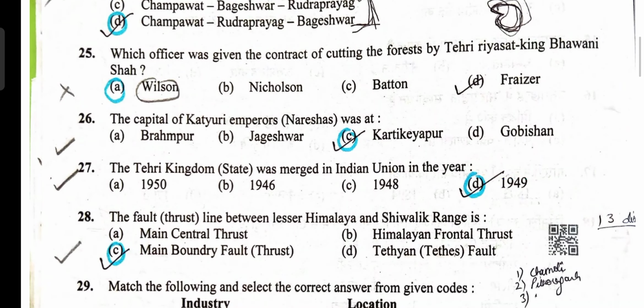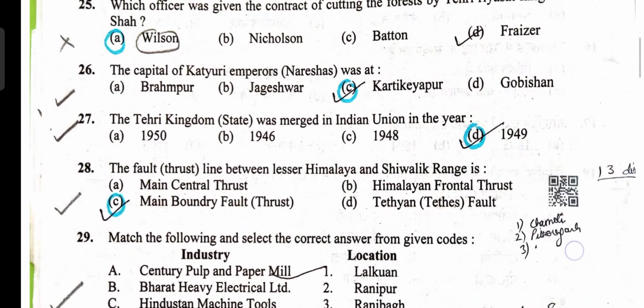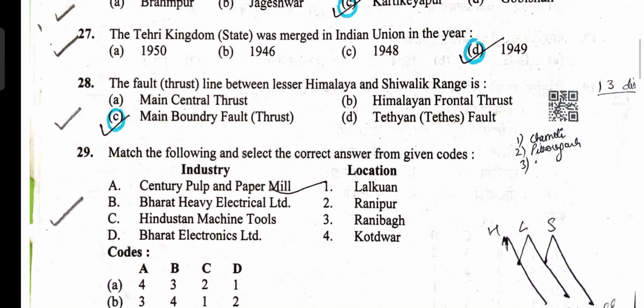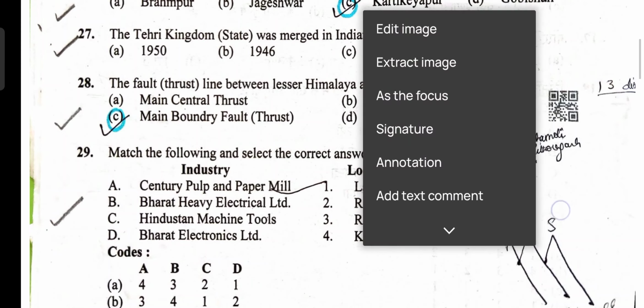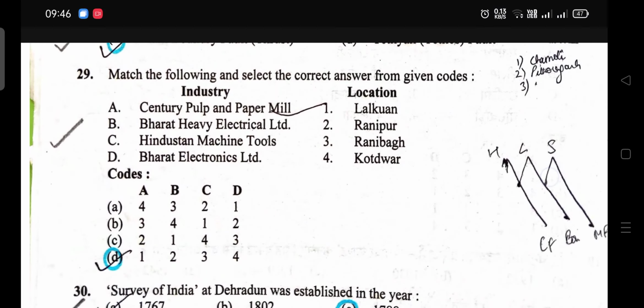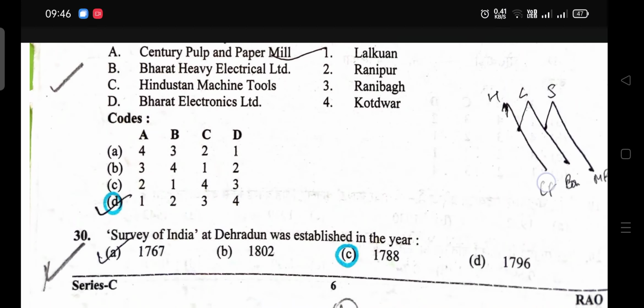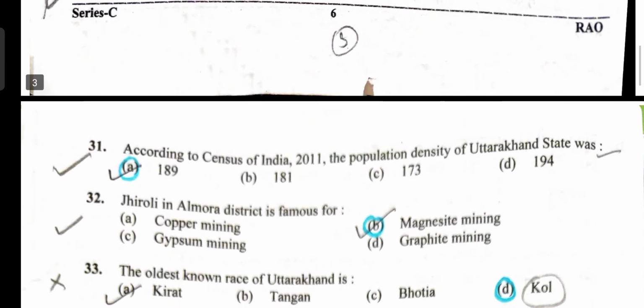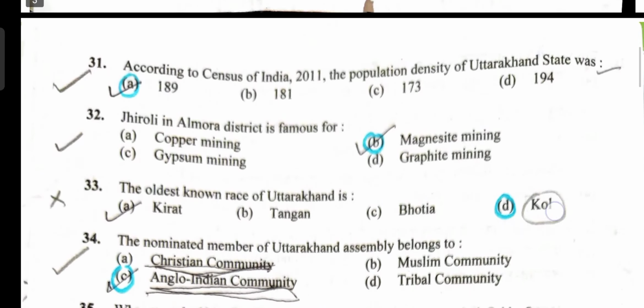Next question, Katuri's capital was Kartikeypur. Option C. Tehri Kingdom merged in 1949. Option D is correct. Fault of thrust line between Lesser Himalayas and Shivalik Range, MBF, that is option C. Next question, match the following. So option D is the correct answer. Next question, Survey of India established in 1788. Option C is correct. Next question, according to census, population density of Uttarakhand 189. Option A is correct.